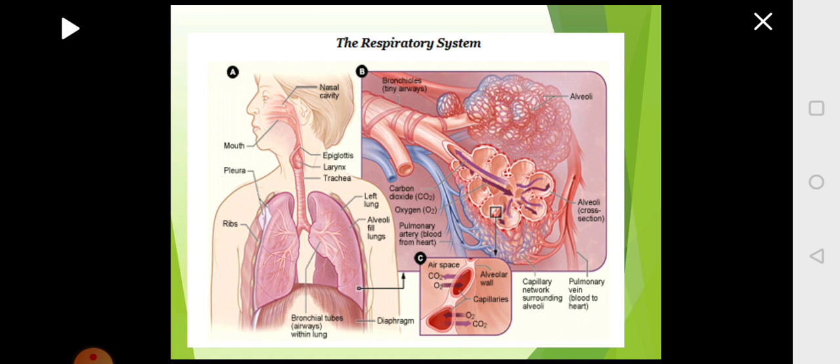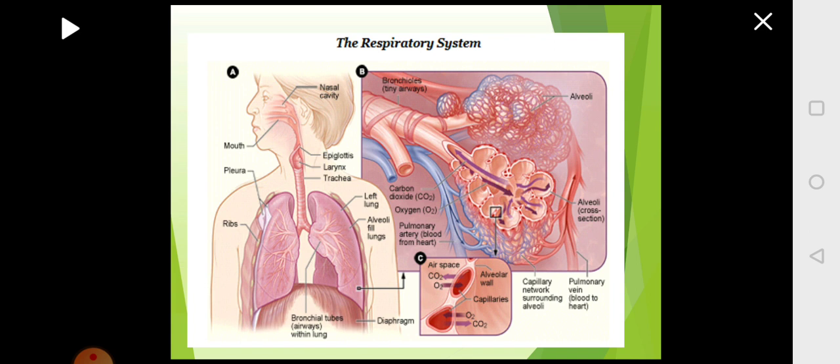You have studied the respiratory system in your previous classes. We will just have a small recap of the respiratory system. If you look at the respiratory system, there are two parts, the upper respiratory tract and the lower respiratory tract. The upper respiratory tract starts at the nostrils, then you have the nasal cavity, then you have the oral cavity, pharynx which leads into larynx. This forms the upper respiratory tract. Larynx will lead into trachea. Trachea is the beginning of the lower respiratory tract.